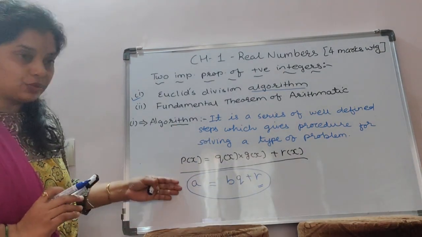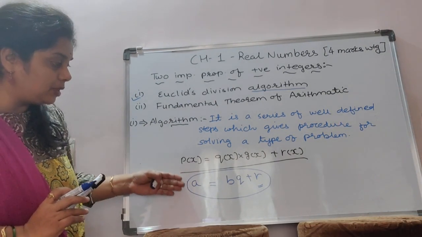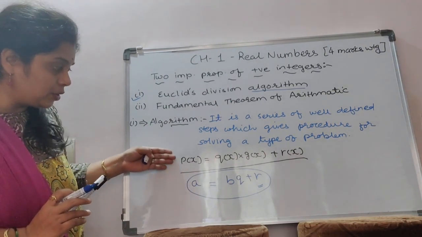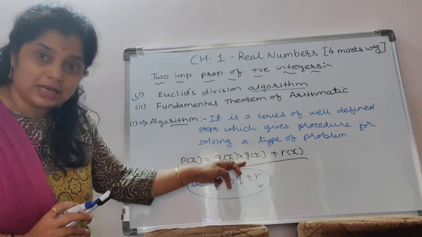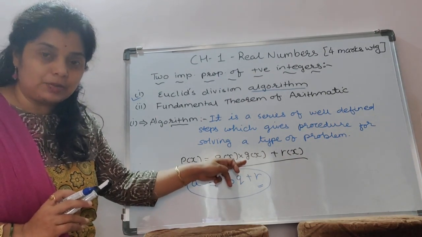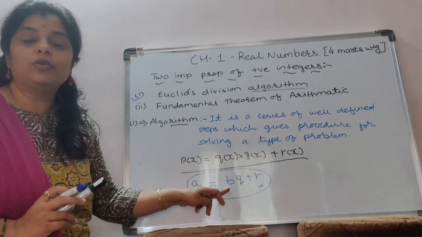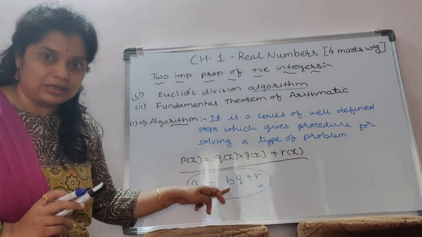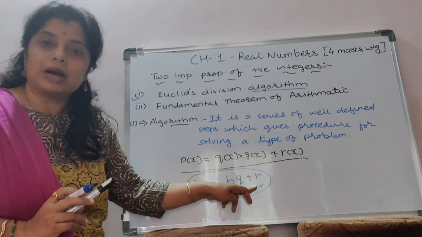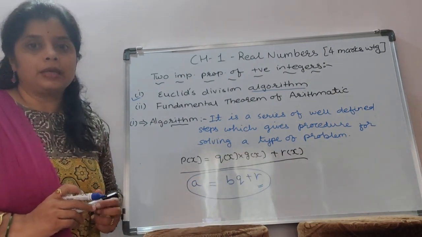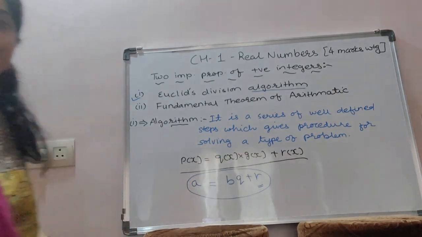If you compare these two, the same things are happening here. Here also, this is the dividend, this is the quotient, this is d(x), which we denoted as d(x) in polynomials. Here we denoted b as a divisor, a positive integer, and the rest is again plus r, the remainder.